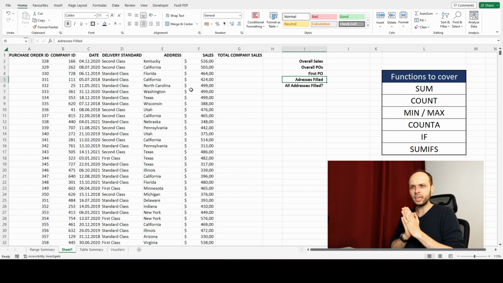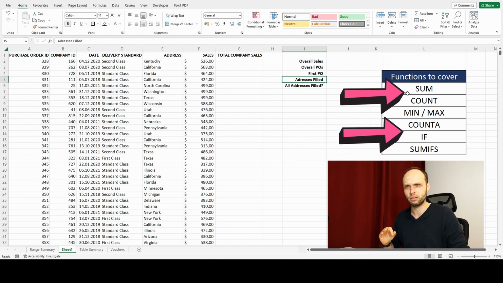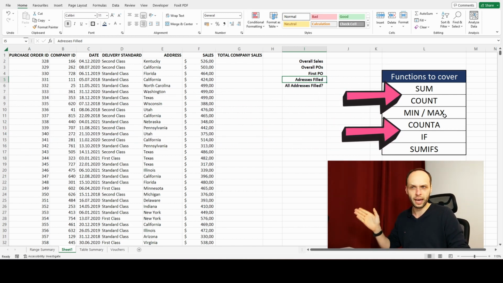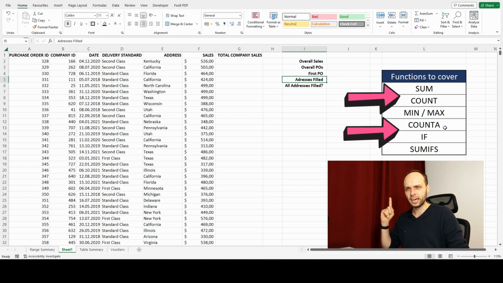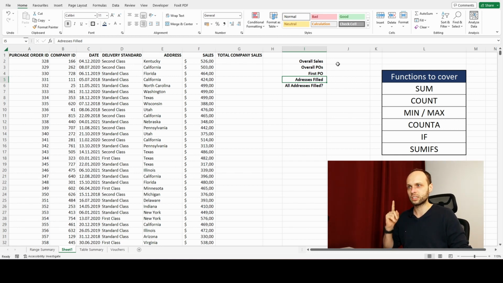And we got 6 functions to cover, actually 7, but we're gonna count 6. So sum, count, min and max, which we're gonna count as 1, COUNTA, IF, and SUMIFS. Those 6 functions are actually enough for you to understand how Excel works. Let's start with the very first one. So let's start with the sum.